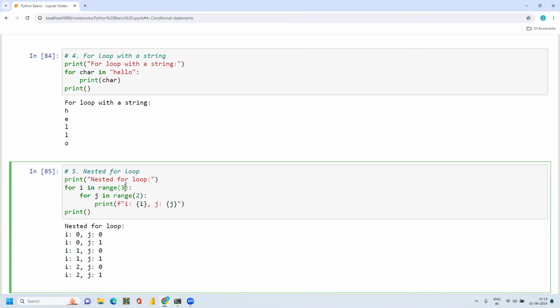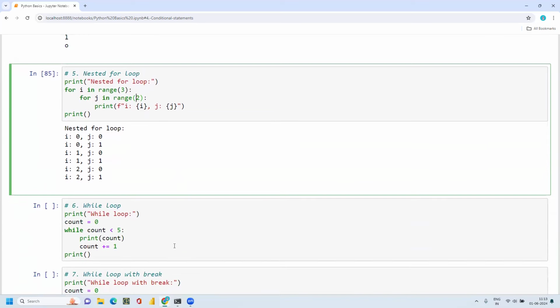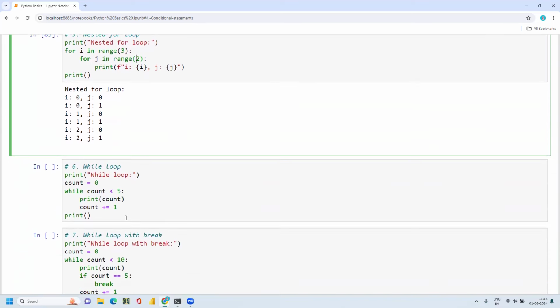Here the range I'm giving is 3, so it will take 0, 1, 2. The second range I'm giving only 2, so it will take 0 and 1. So first 0, 0 and 0, 1, then 1, 0 and 1, 1, then 2, 0 and 2, 1. So that is how you can use a nested for loop. And a while loop.